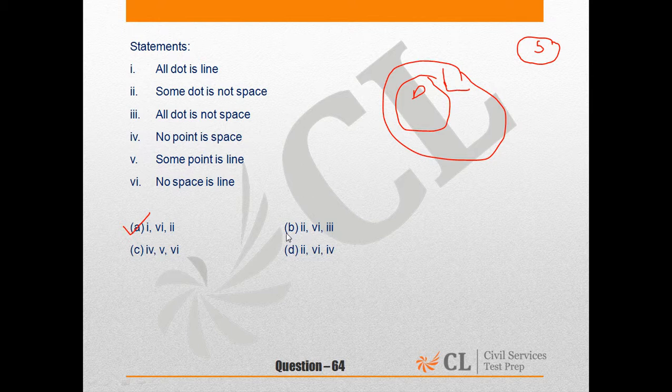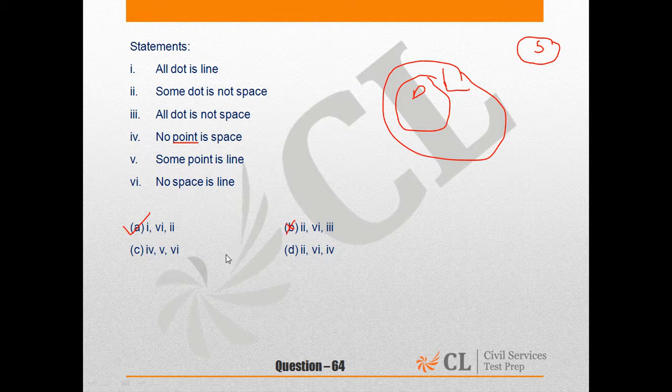Let's look at option B. Statement 2 says some dot is not space. Statement 6 says no space is line. And statement 4 says no point is space. Now look at the word point in this option. Point is neither defined in statement 2 nor is it defined in statement 6. Hence, any conclusion which has a variable which had not been defined in the conditional statements cannot be the correct conclusion. So B is wrong.